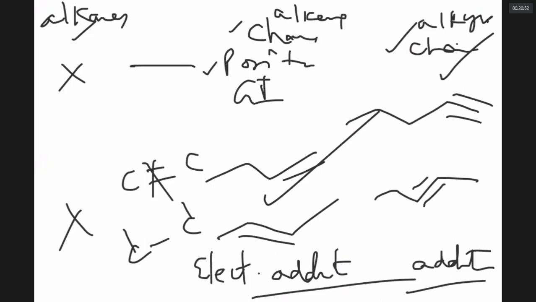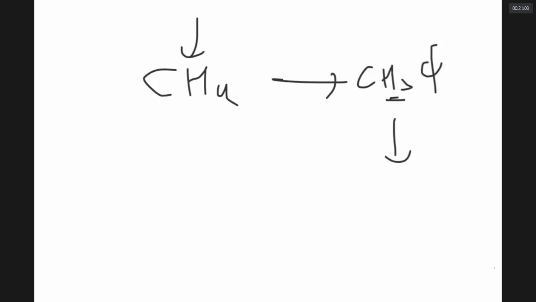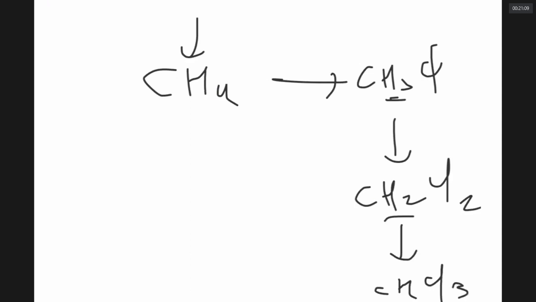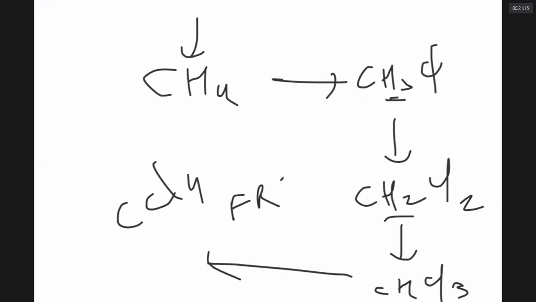Alkanes undergo what type of reaction? This is methane. You can remove a hydrogen with Cl. You can remove one more hydrogen with Cl. You can remove one more hydrogen with Cl. Substitution. Substitution reaction. These are called free radical substitution reactions.